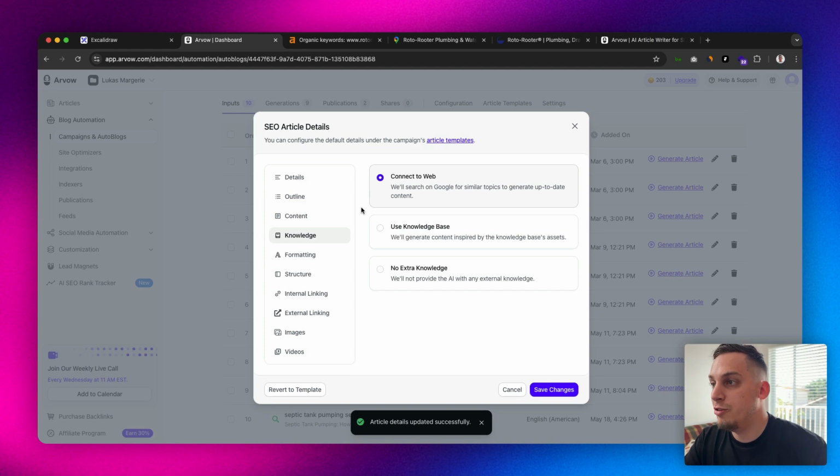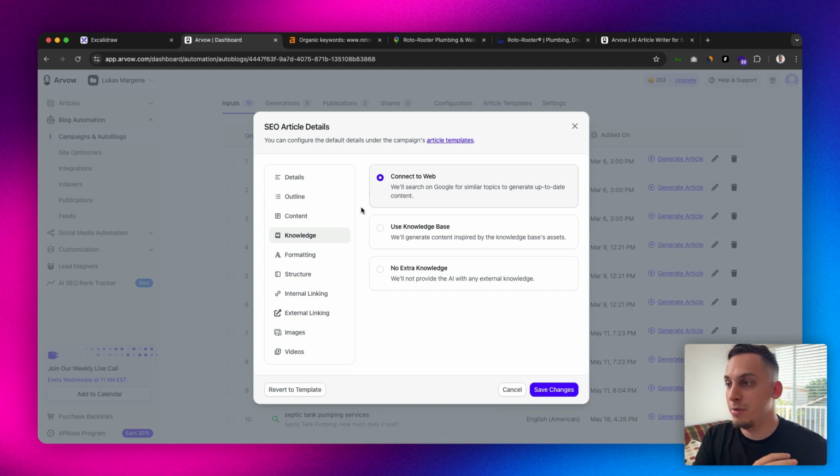And then here's the knowledge base, which we can basically connect to a specific knowledge base so that it understands specific topics or websites. So you can add, for example, your website and it understands everything about your website. Or we can just connect it to the web. So it'll search on Google for similar topics to generate up-to-date content, so to generate basically external links inside of the content. So let's just keep that.